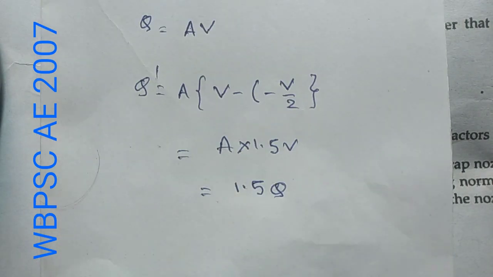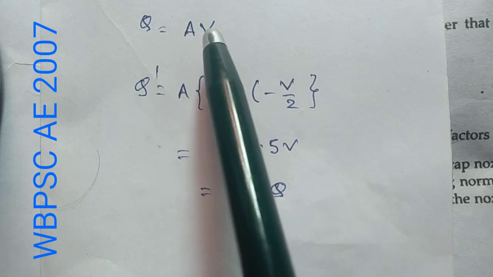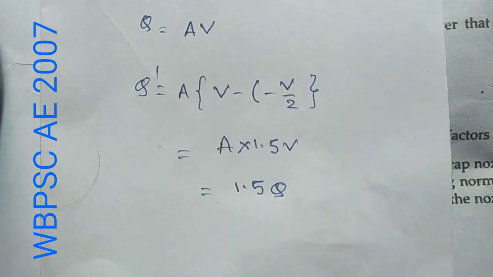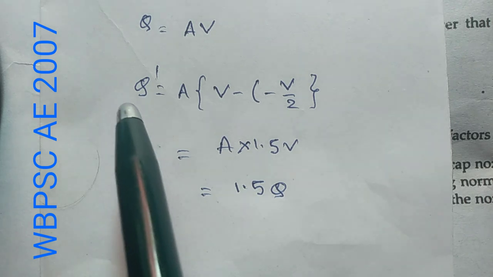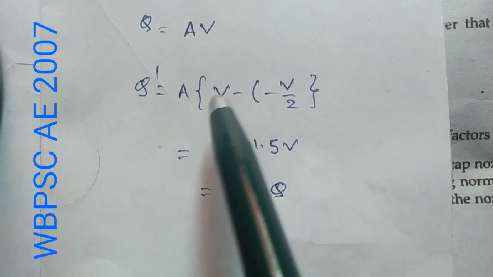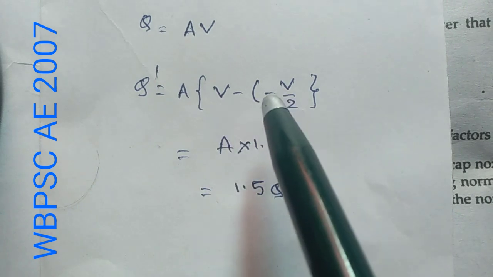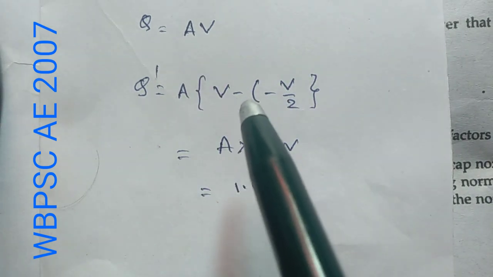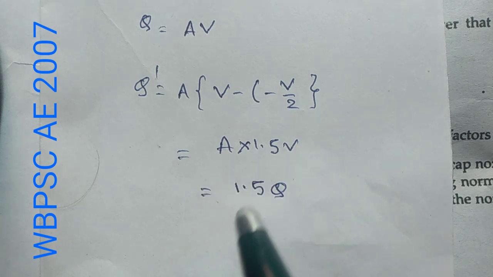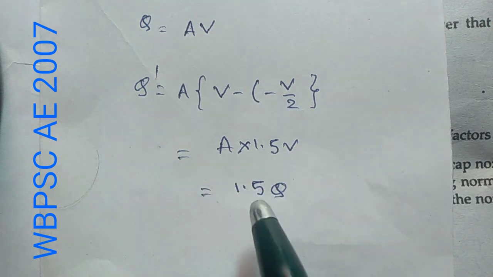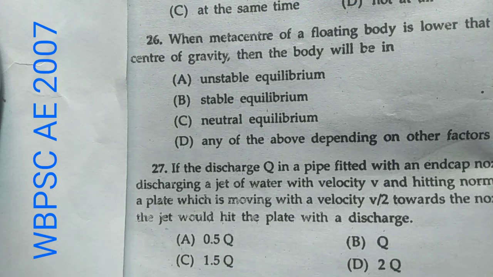Now please see it carefully. We know that the discharge Q equals A into V, where A is the area of cross section and V is the velocity of the jet. Now in the second stage, discharge Q dashed equals A into V minus of minus V by 2, because the plate is moving in the opposite direction, so their relative velocity will be V minus of minus V by 2, that means V plus V by 2, that means 1.5 V. So Q dash is 1.5 Q. So option C is correct, 1.5 Q.